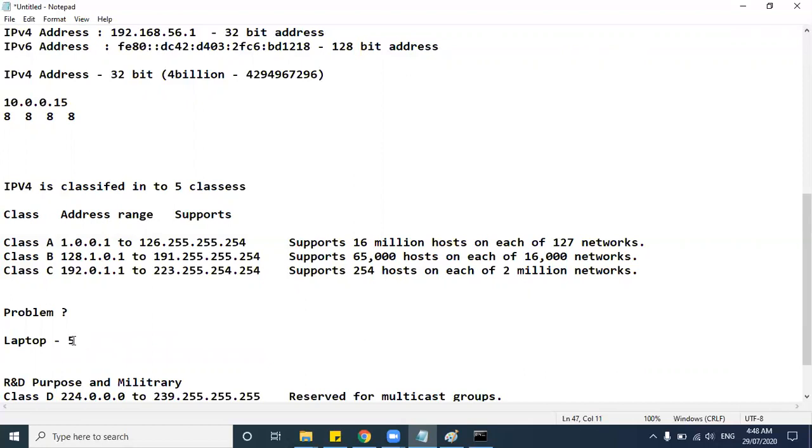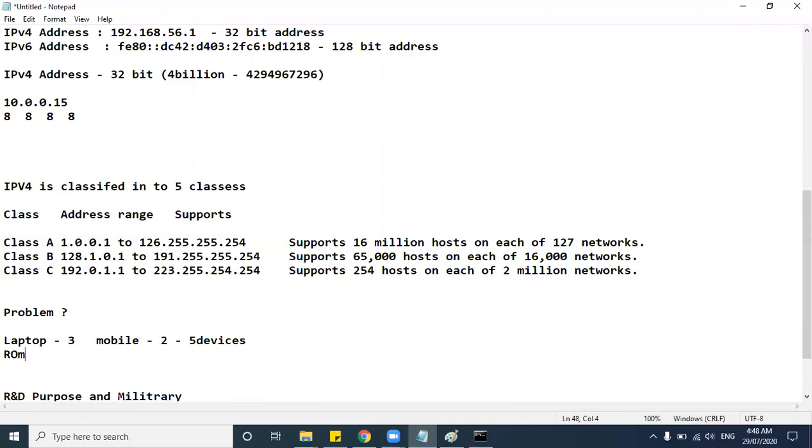So total 3 laptops and 2 mobile devices, so total I have five devices with me alone. There are 2 roommates with me, and they have around 5 devices each. So total 10. So in my flat itself, there are around 15 devices which are connected to the internet.